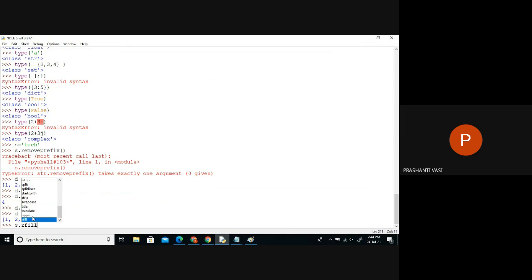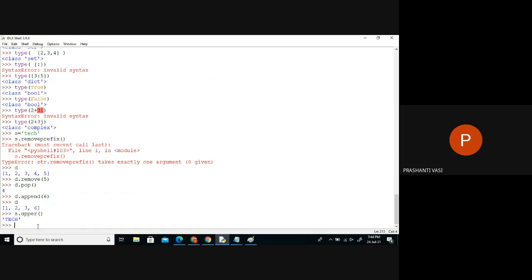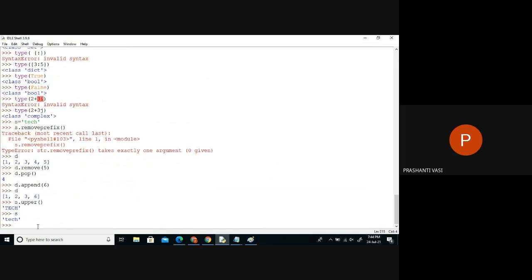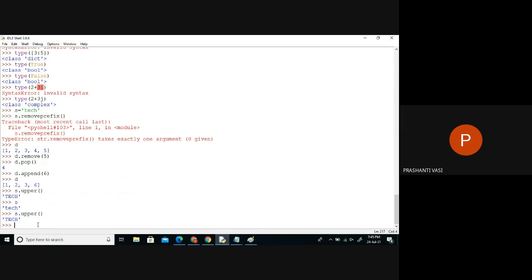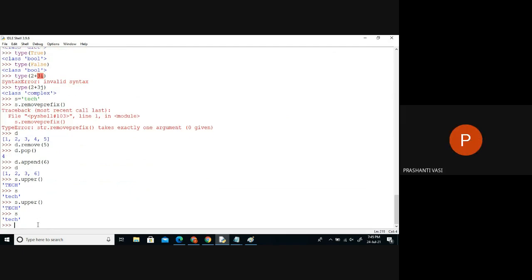Now, if I say some function called upper, let me say upper. Now, we got it, uppercase. Does it mean it's modified? That is the first thing we have to see. Is it modified? Yes, it's modified, even though the data is same, but it's still capital letters, right? I just tried to convert into upper and I got an output on the screen as upper. But is the string modified?